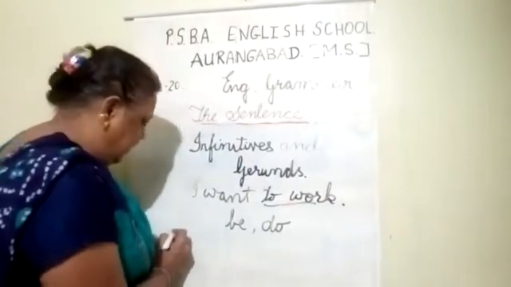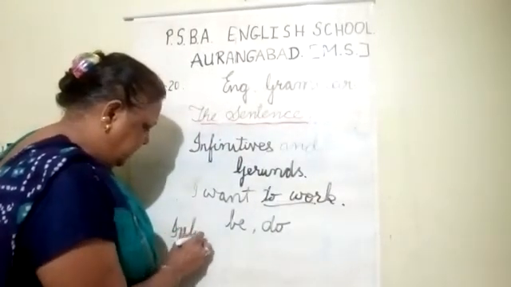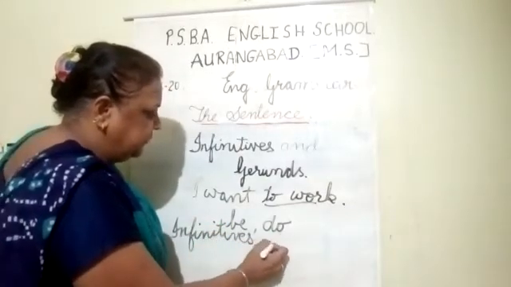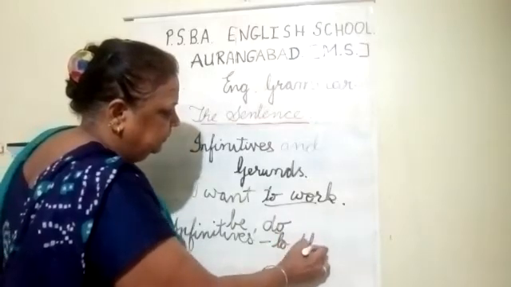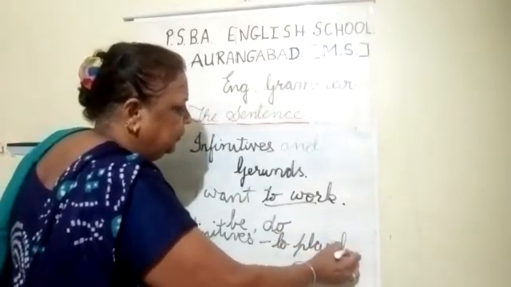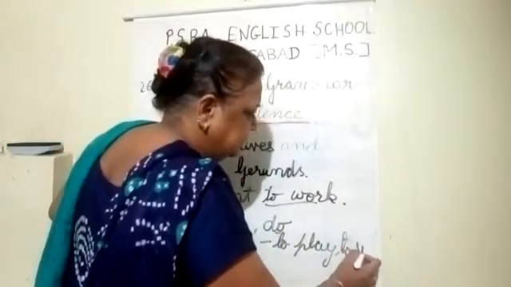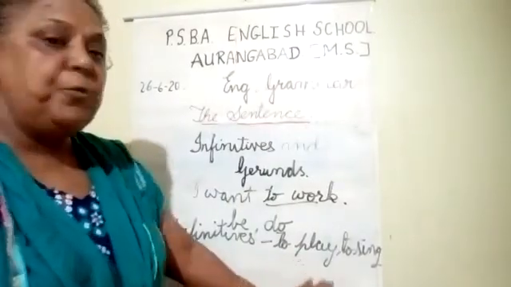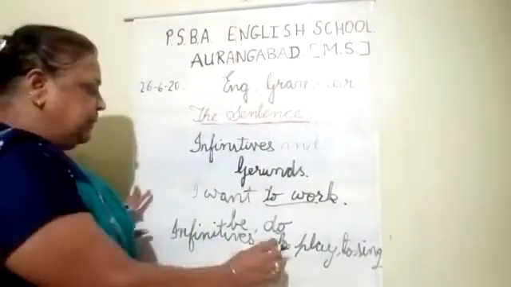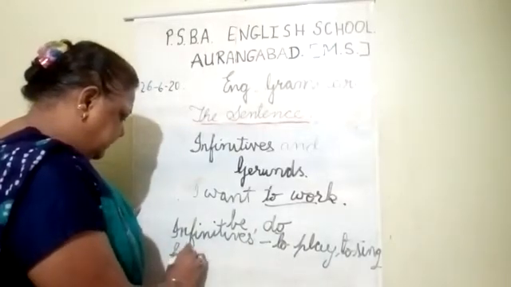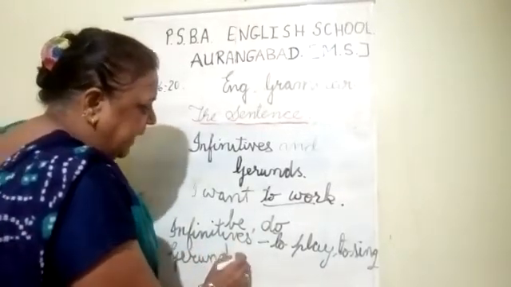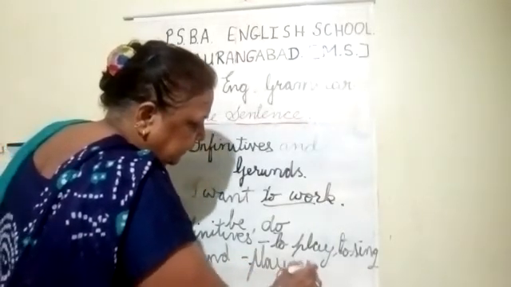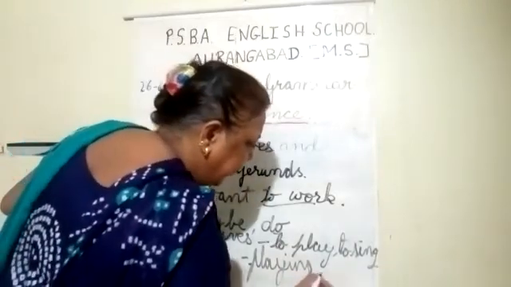Now, some examples of gerunds and infinitives. Can you see the board, children? Infinitives: to play, to sing. These are the examples of infinitives. Now if I want to make them in gerund form, then I will say playing, singing.